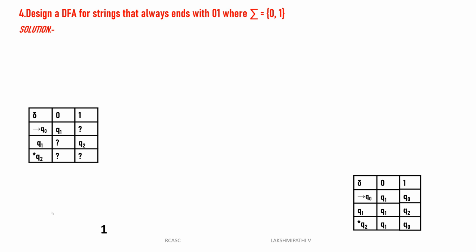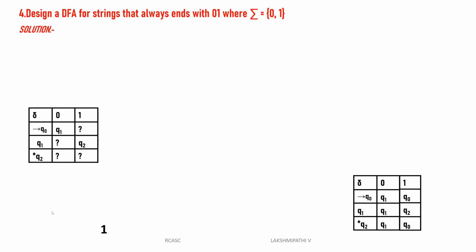But here we are writing a program; we are inputting the program like this: design a DFA for the strings that always end with 01. Here sigma, the alphabet, is 0, 1, binary alphabets. At the beginning there can be any number of zeros or ones, but the string always ends with 01 only. This is the type of language we are considering to design the machine.